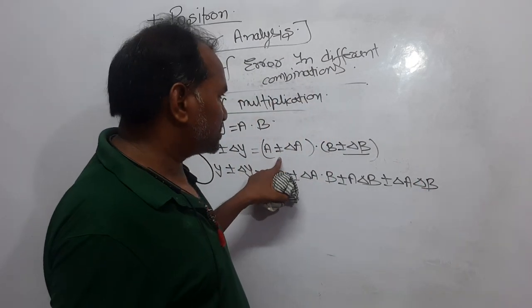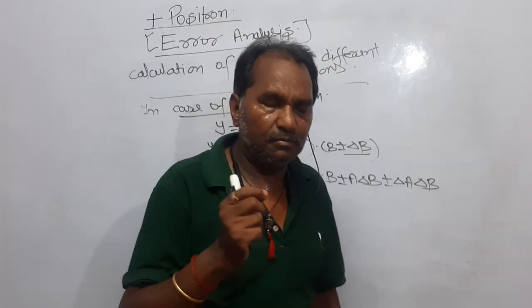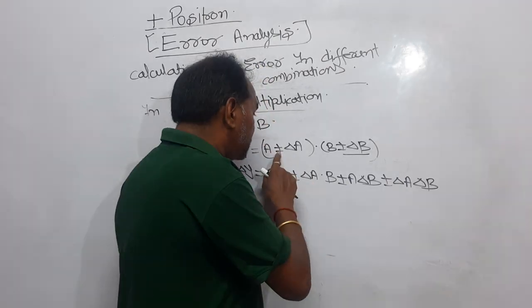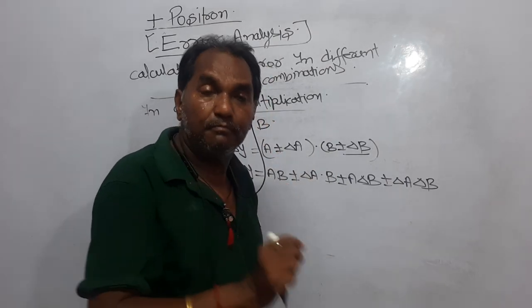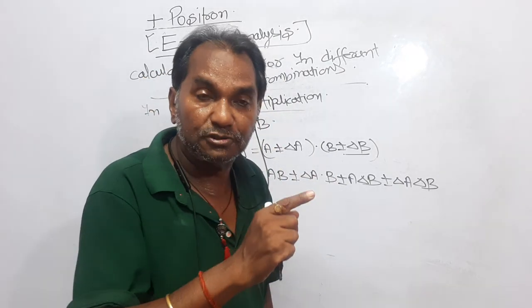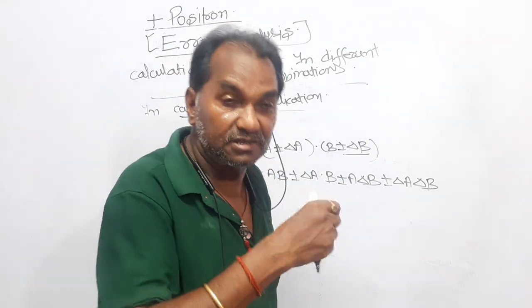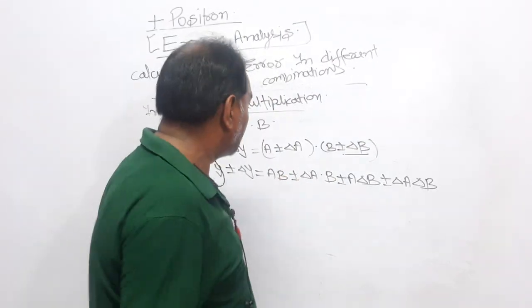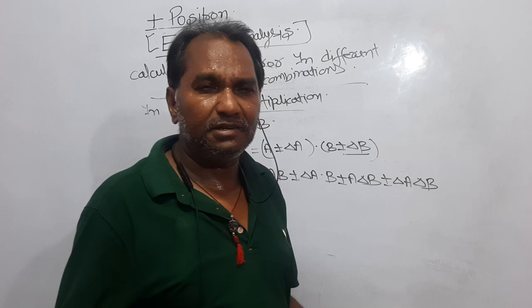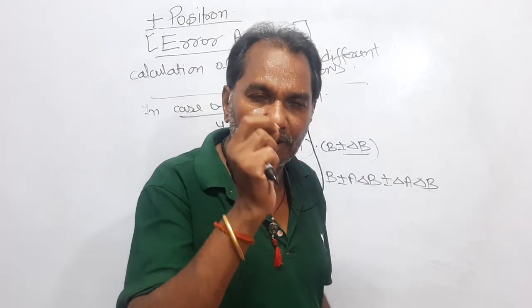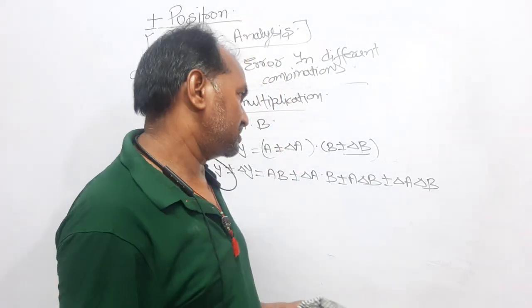Plus minus multiplied by plus minus means it may be both positive, both negative, or one positive and the other negative. So the result will be plus minus.